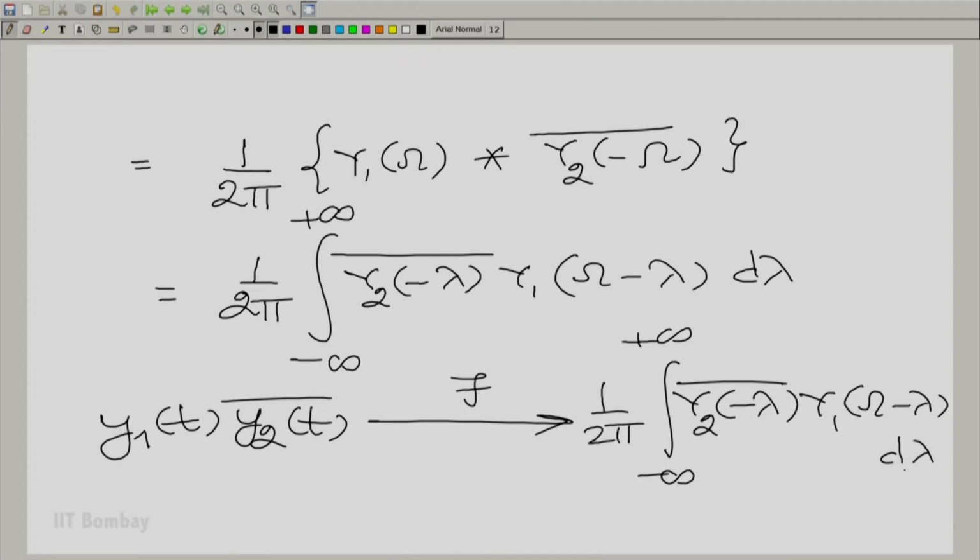Now, let us write down the statement explicitly in terms of evaluating the Fourier transform. What I mean is, we have used duality and we have got this relationship, but let us evaluate the Fourier transform of y1(t) times y2 bar (t) ab initio. What does that mean?